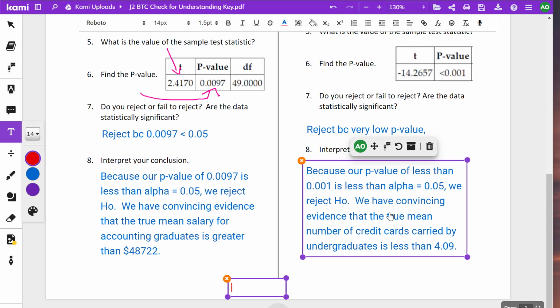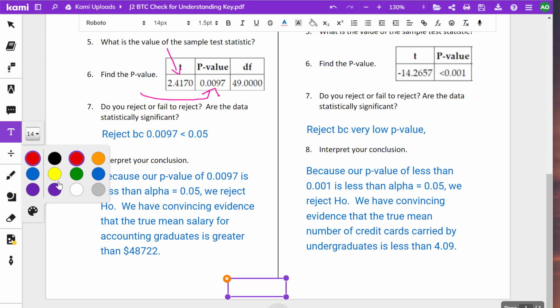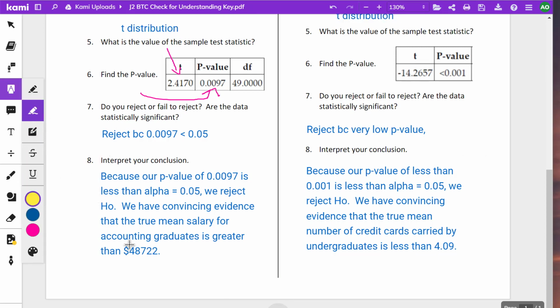Same thing here. We reject because our p-value is less than our alpha. We have convincing evidence that the true mean number of credit cards carried by undergraduates is less than 4.09. And notice the wording here. This matches our hypothesis right there. So make sure that matches your alternate. And that's it.